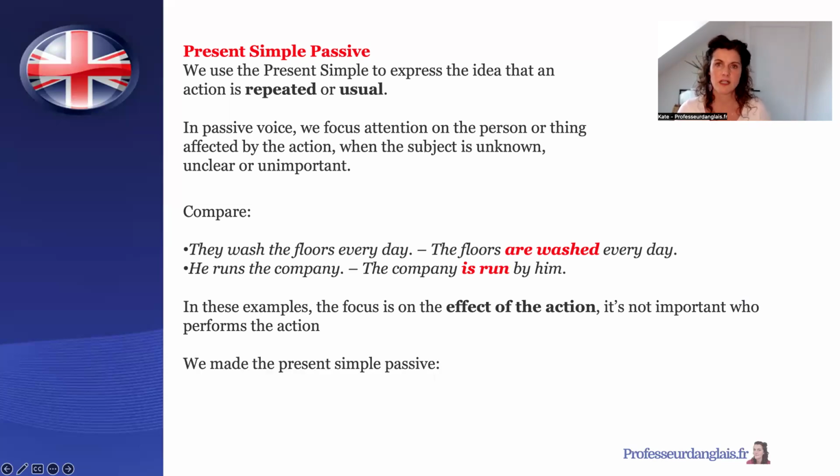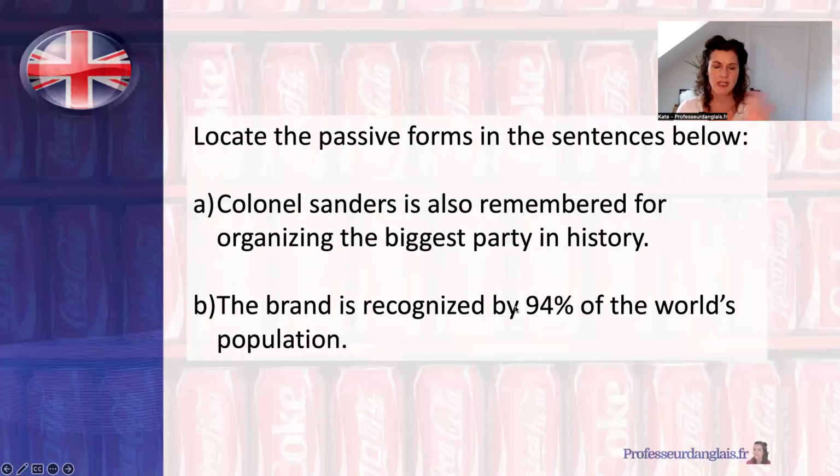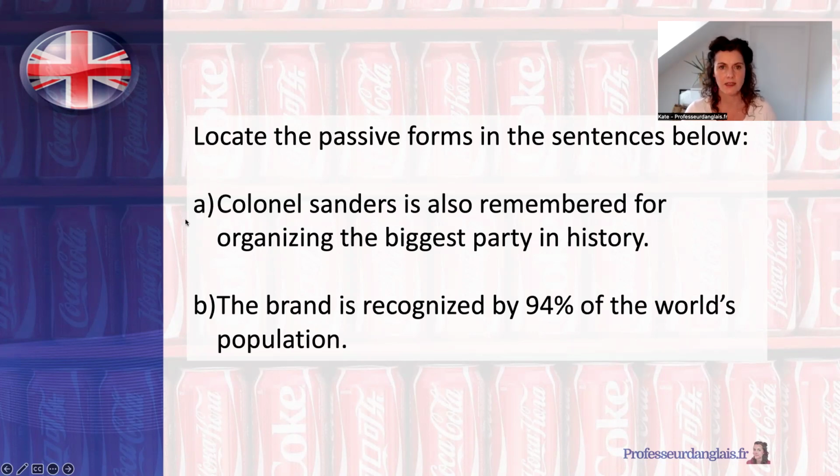We make the present simple passive by using a subject, the verb to be, and a past participle. Okay, so let's have a closer look at that. I have two sentences. In these sentences, can you locate the passive forms? Sentence A. Colonel Sanders is also remembered for organising the biggest party in history.